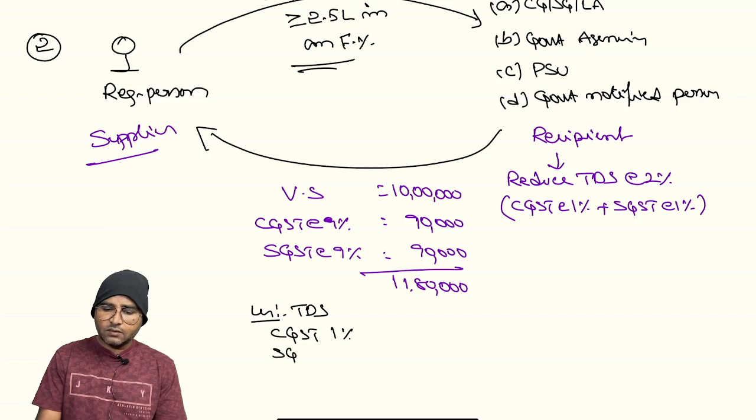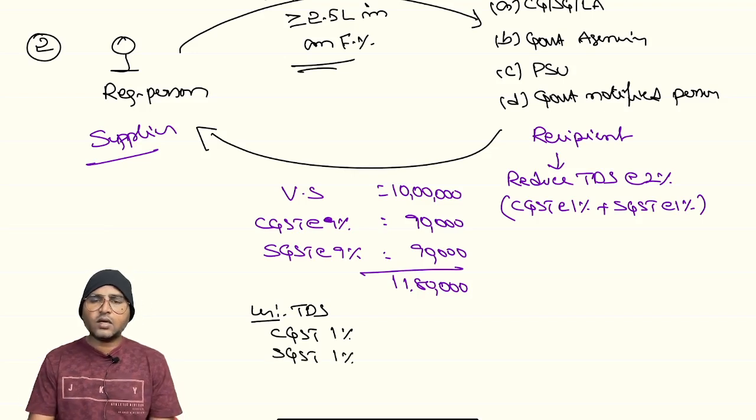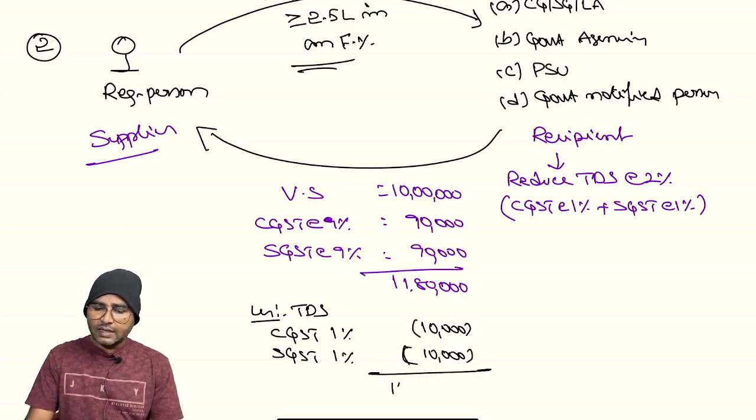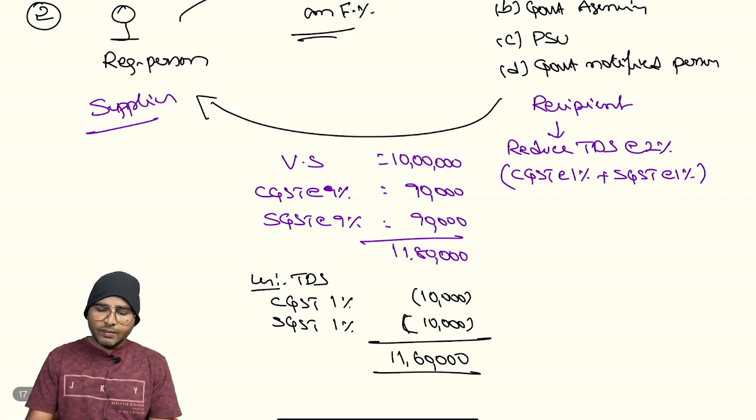CGST 1%, SGST 1%. How much? 10 lakhs into 1%, which will be 10,000. And SGST 10,000. So only 11,60,000 rupees has to be paid by the government agencies.